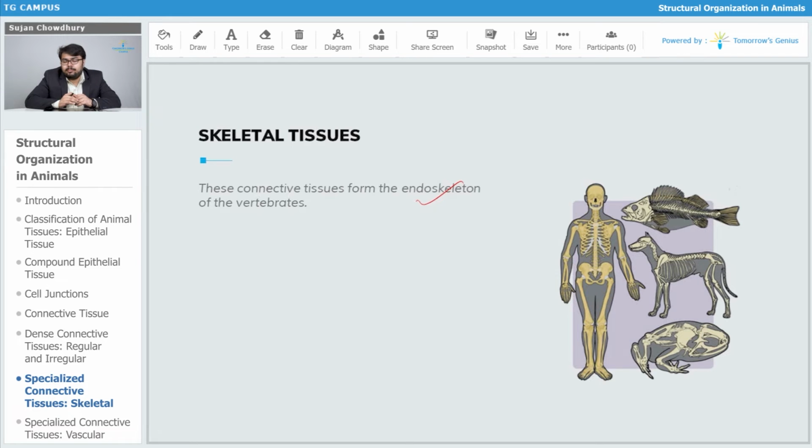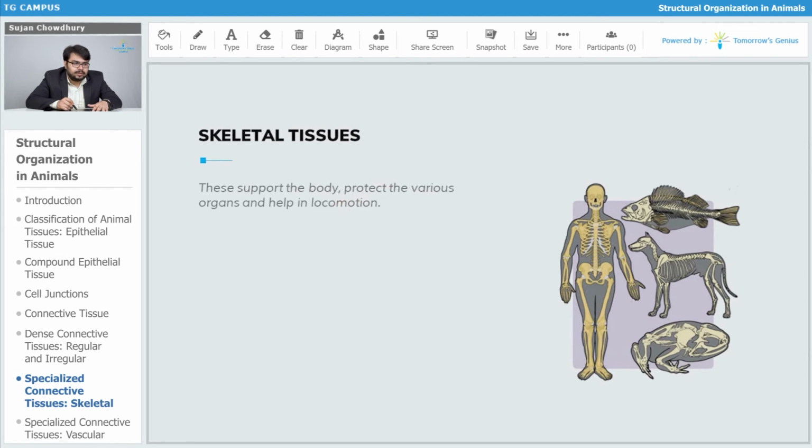Exoskeleton is usually made up of chitin in case of insects, and in case of the larger vertebrates, the endoskeleton is visible, the exoskeleton is absent, and it is made up of bones and cartilages. Skeletal tissues are forming the hard parts of the body. It is giving our body a dedicated texture, a specific shape.